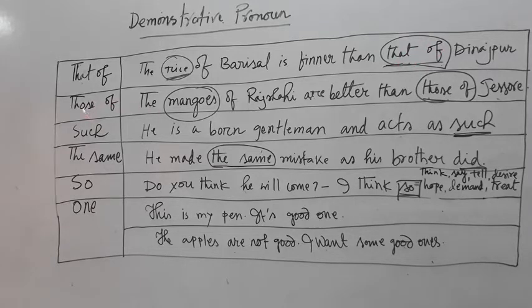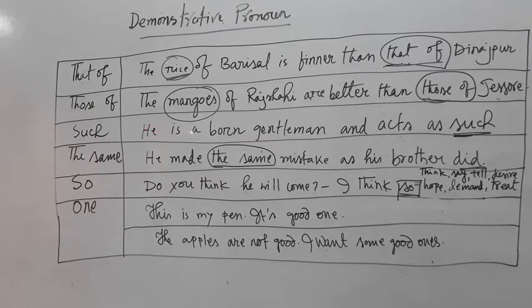And in the same way: the mangoes of Rajshahi are better than those of Jessore. In place of mangoes we have written those of. We don't write down mangoes again here; we have just used those of in place of mangoes, to avoid repetition.